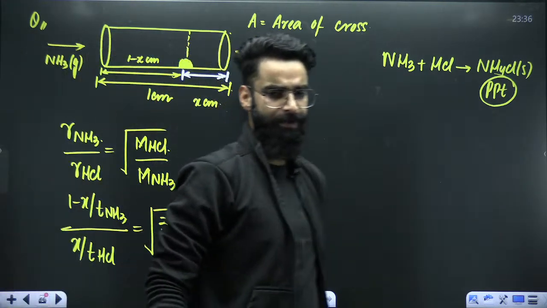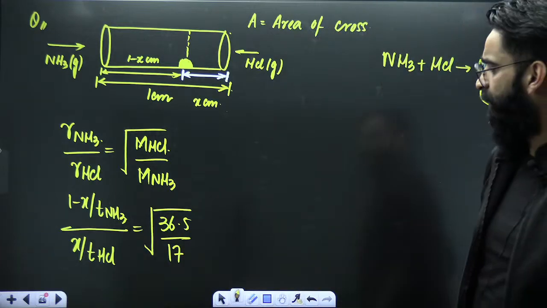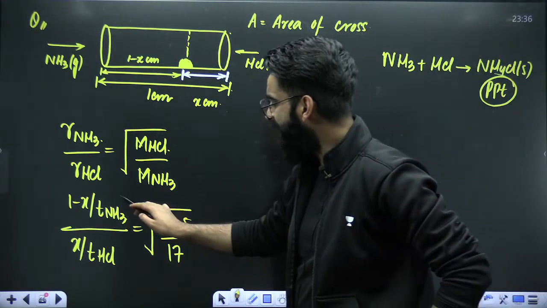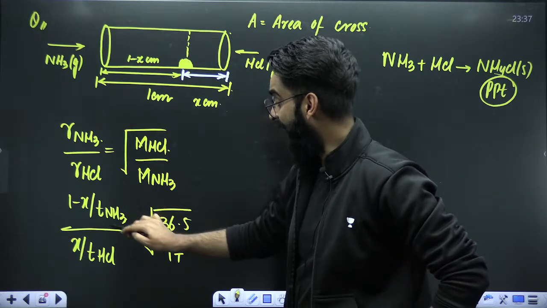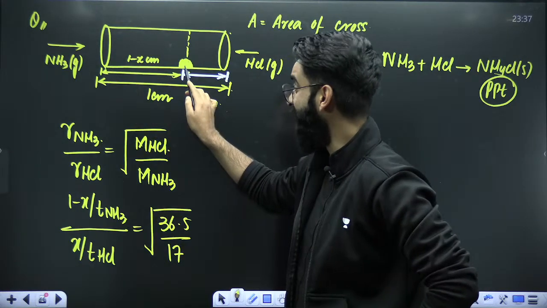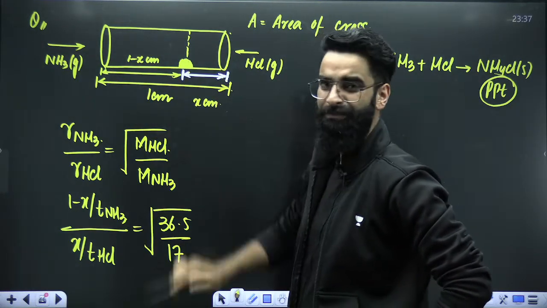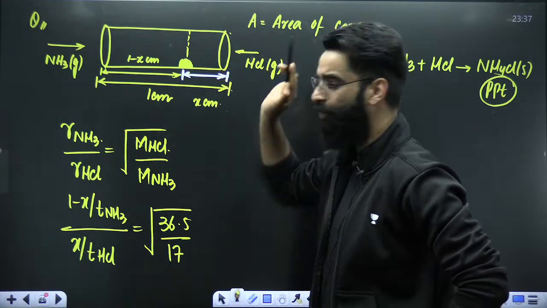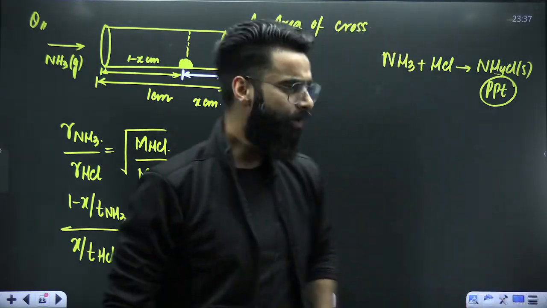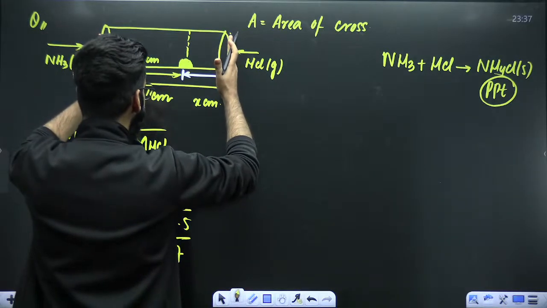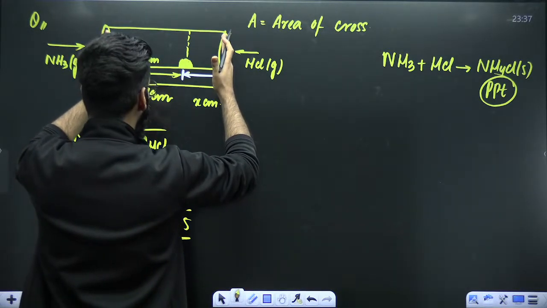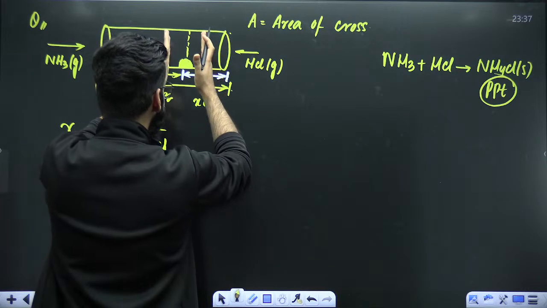Okay. Now tell me one thing. Time taken by NH3 to reach the precipitate point, can I say that will be same as the time taken by HCl to reach the precipitate point? No doubt, I'm introducing both the gases simultaneously, and NH3 has got more speed while HCl has got less speed.